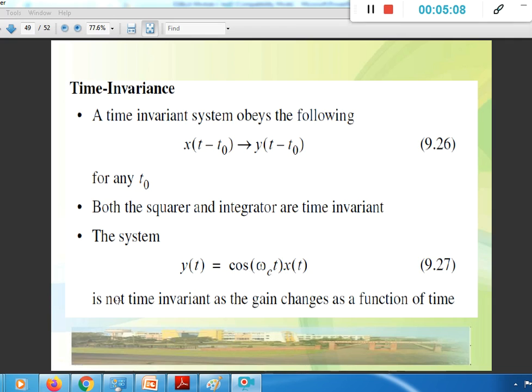So the system is said to be time variant, because its value changes: cos of omega c into t minus t naught gives cos of a minus b, which can be expanded with a formula, and it is not just equal to cos of omega c t. So the system is not time invariant.